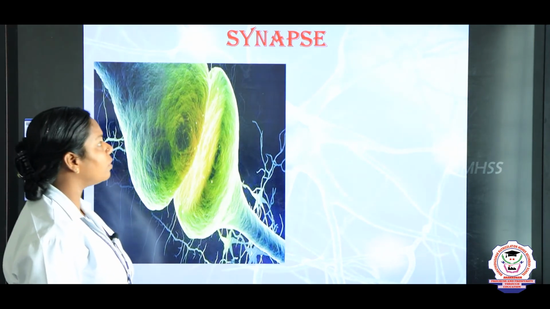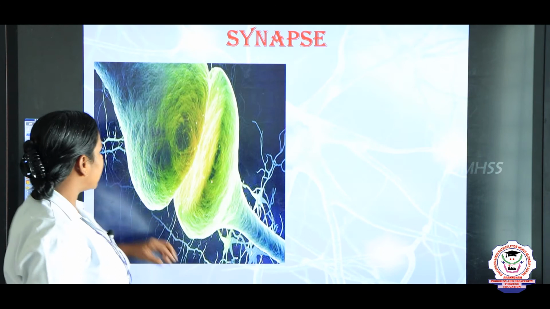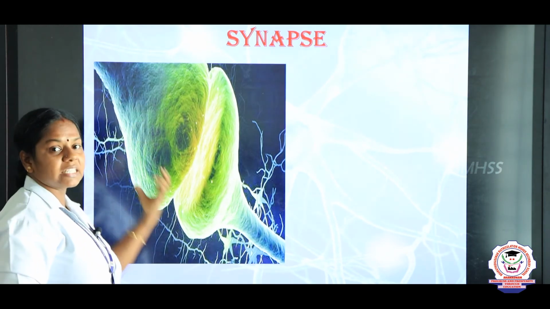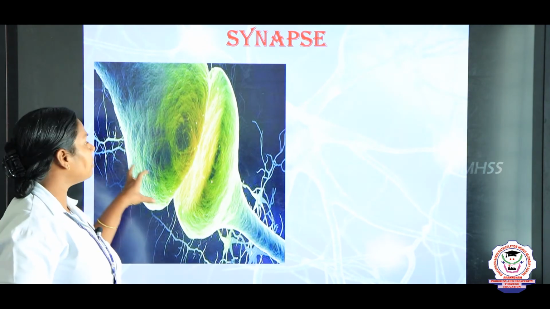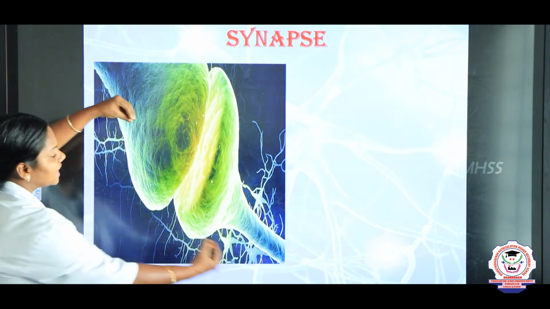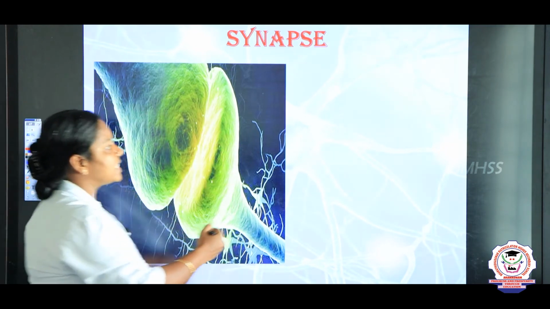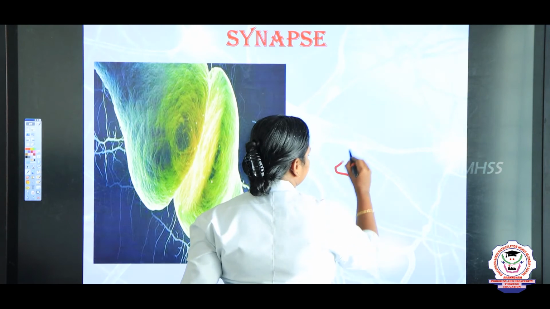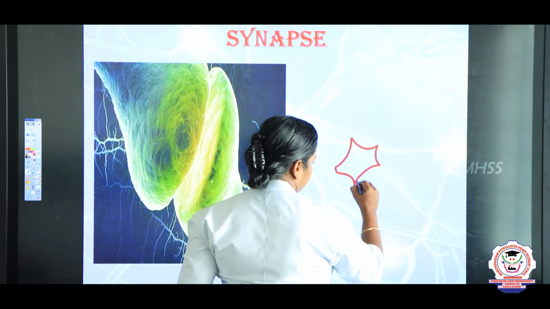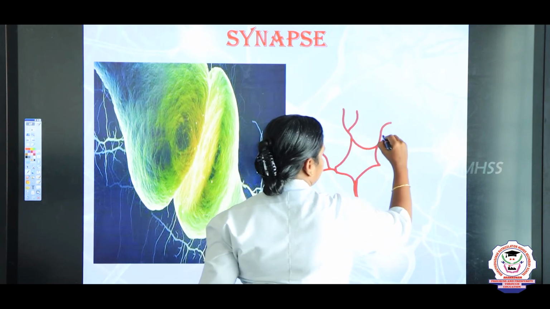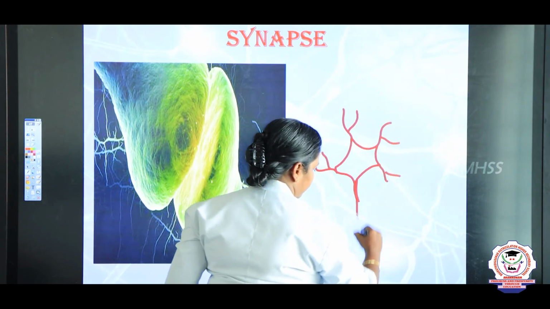So children, now we are going to see what a synapse is. Just imagine this is the presynaptic and this is the postsynaptic. What do you mean by presynaptic? Pre means the first neuron, post means the other neuron. So the junction between, for example, I will draw the structure. This is a dendrite, right?